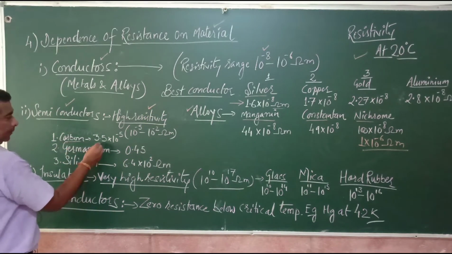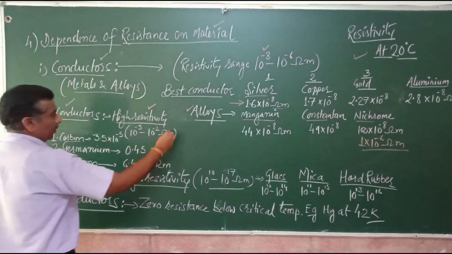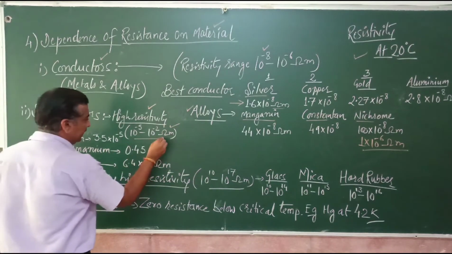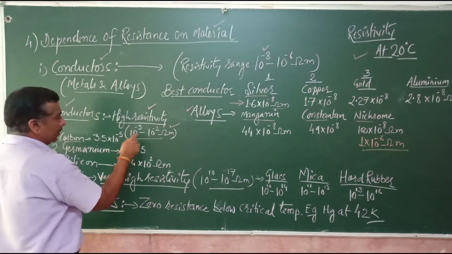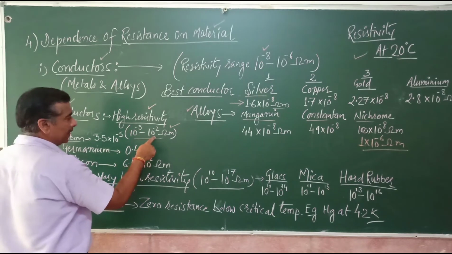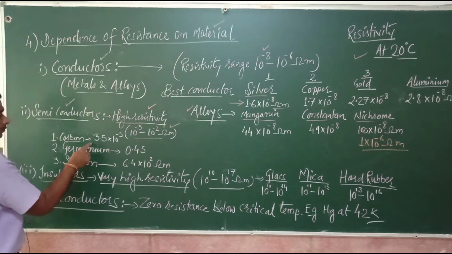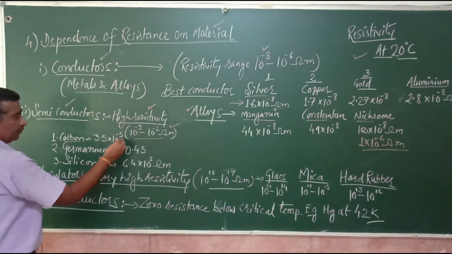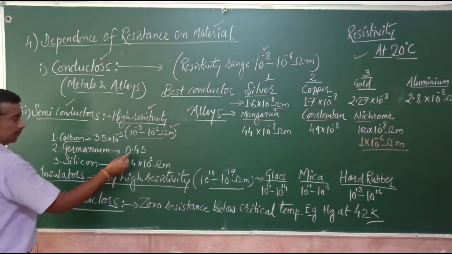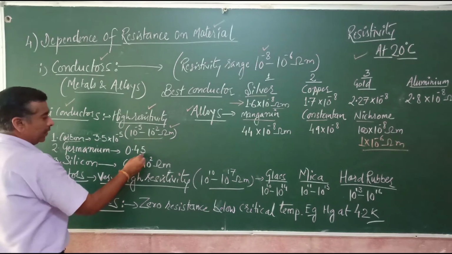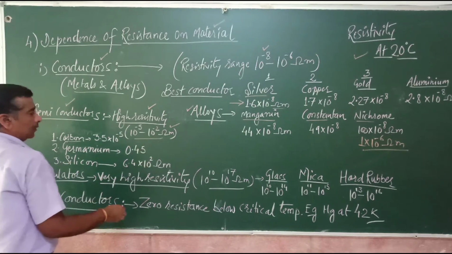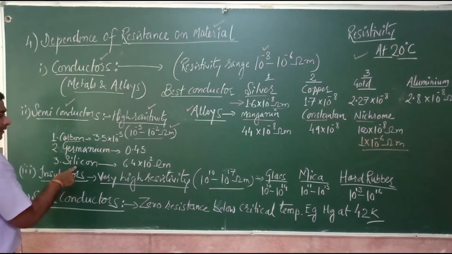Carbon, 3.5 into 10 raised to power. So what is the range of resistivity of semiconductors? It is 10 raised to the power minus 5 ohm meter to 10 raised to the power minus 2 ohm meter. Carbon, 3.5 into 10 raised to the power minus 5 ohm meter. Germanium, 0.45 ohm meter. Then we have silicon, which is